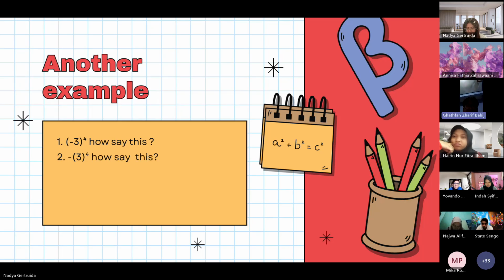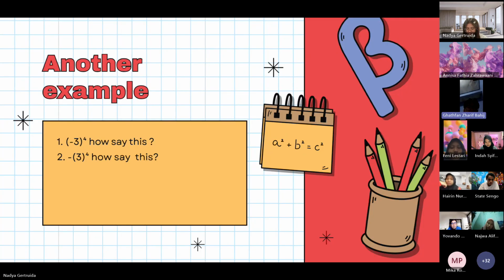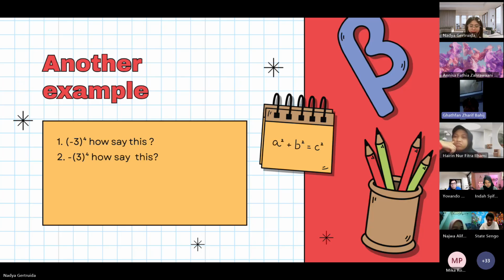Next slide is another example. How about this one? How do we pronounce number 1 and number 2? We pronounce them differently. Number 1, you can say negative 3, parenthesis, to the power of 4. Number 2, you can say negative 3 to the power of 4. The difference is the parenthesis, because parenthesis means dalam kurung in Indonesian. Next slide.